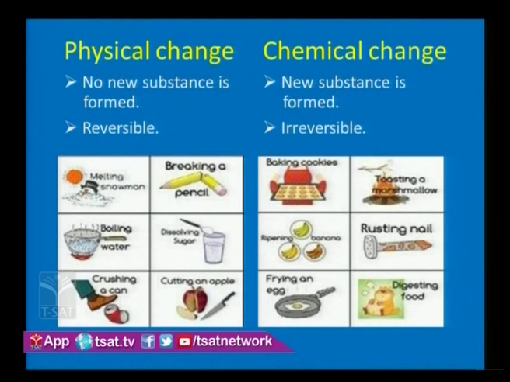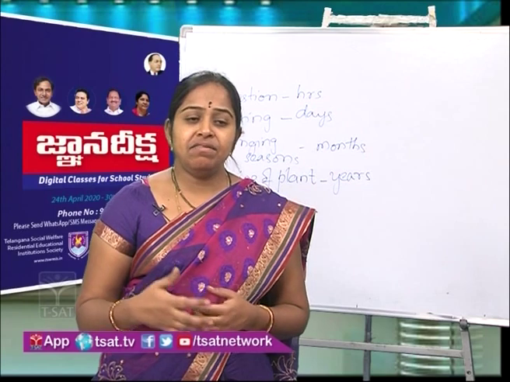Like this, frying of eggs. Different examples are given for chemical change.